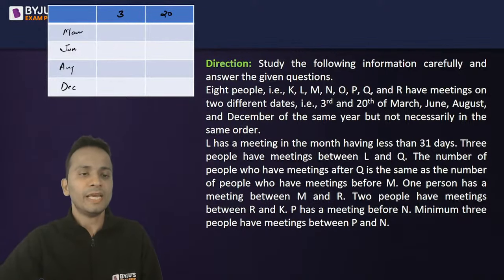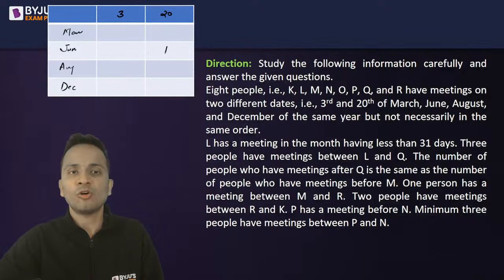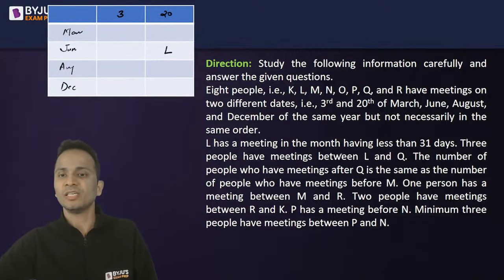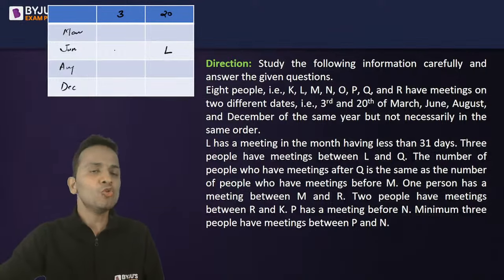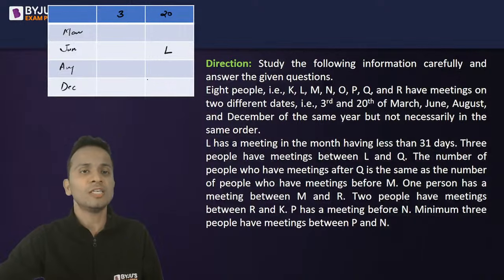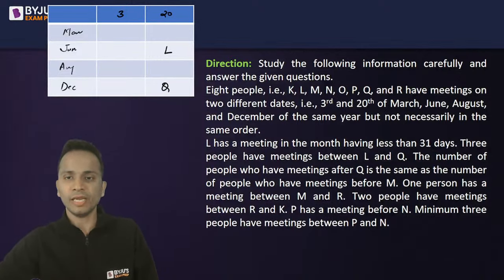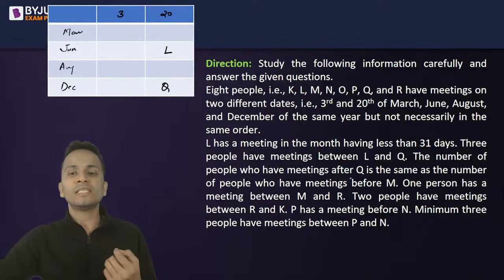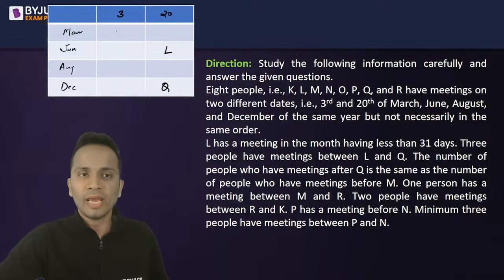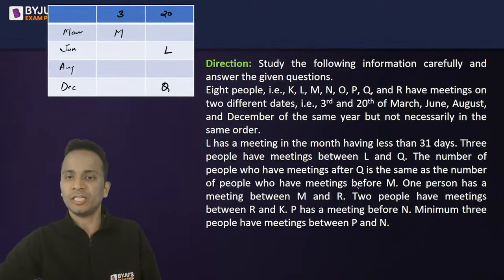Now I'll consider L on 20th of June. This will be fixed. 3 people have meetings between L and Q. Q cannot be before L because there is no place for that. So Q has to be on 20th of December. Now the number of people after Q is same as before M. So M will be on first day because Q is on last day.